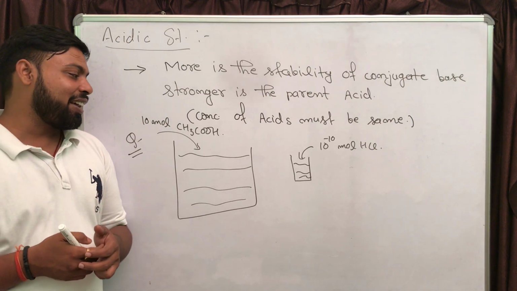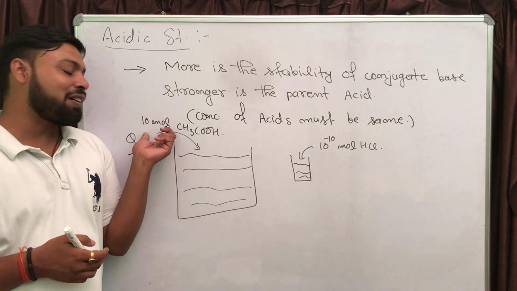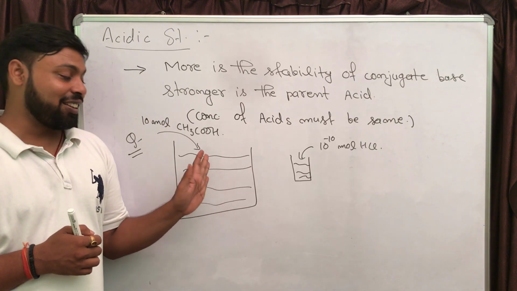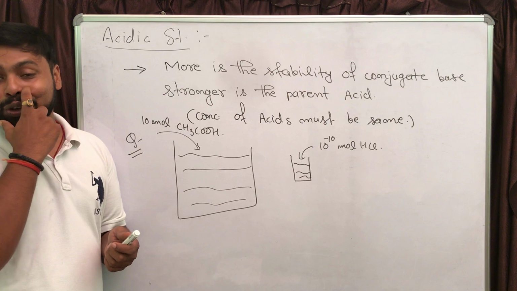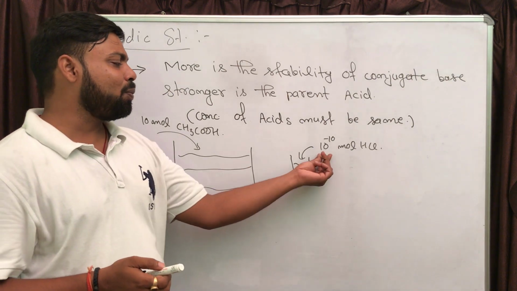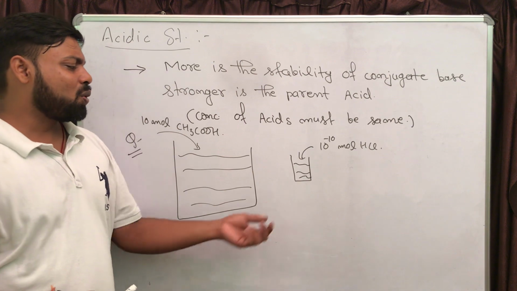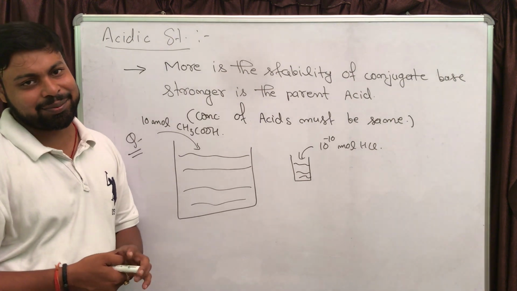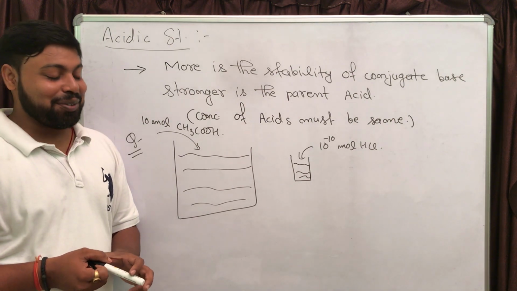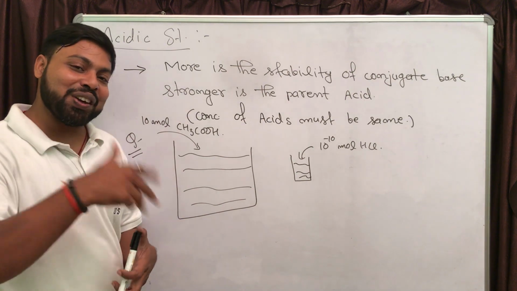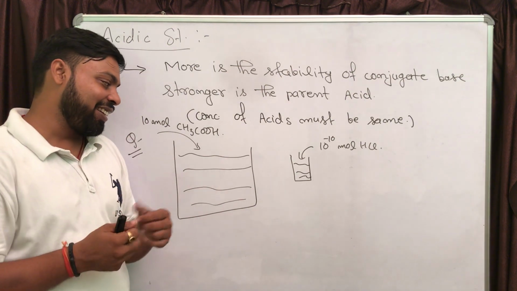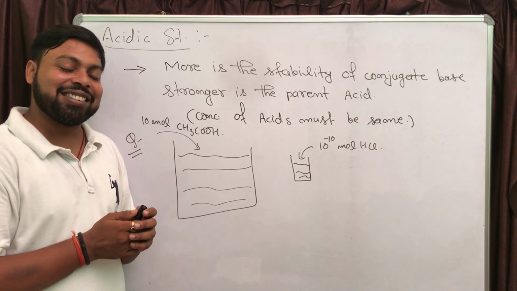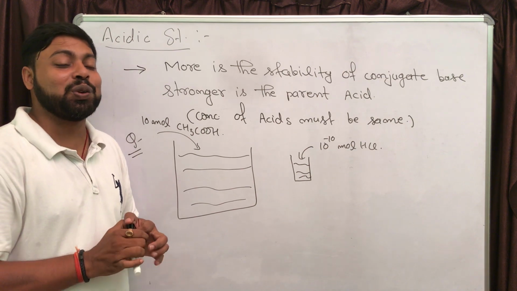Definitely the number of H plus ions will be more in the first case because the dissolved amount of acid is more and also water is more. While in the second case, the number of moles of acid is very, very less, so the number of H plus produced will be less. That means if I use my statement that more is the H plus produced by acid, stronger is the acid, is that statement correct? No, that's not correct.